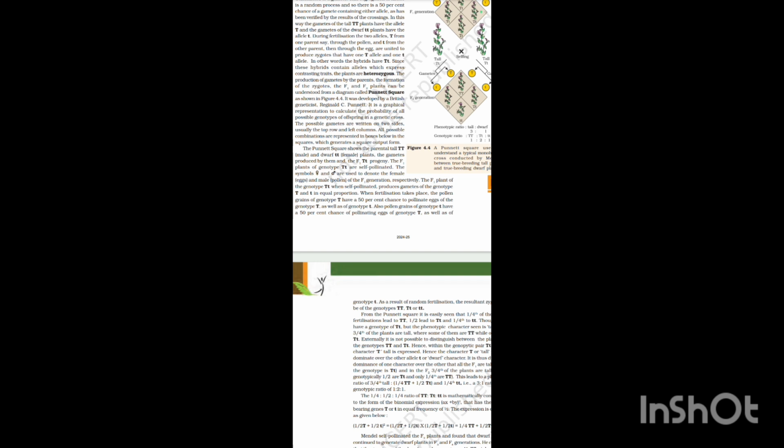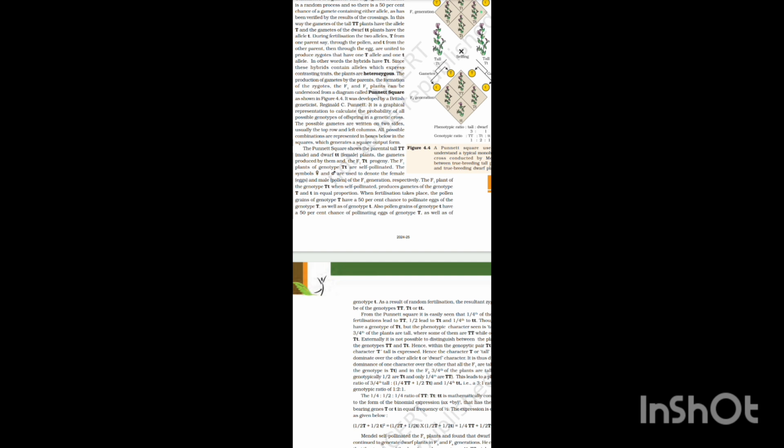The Punnett square shows the parental tall TT male and dwarf tt female plant. The gametes produced by them give F1 Tt progeny. The F1 plants of genotype Tt are self-pollinated.